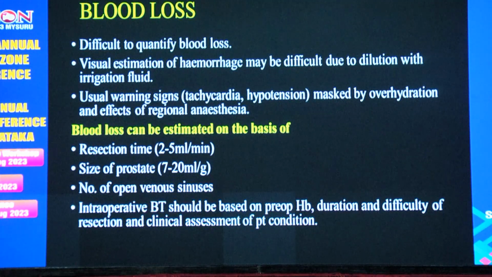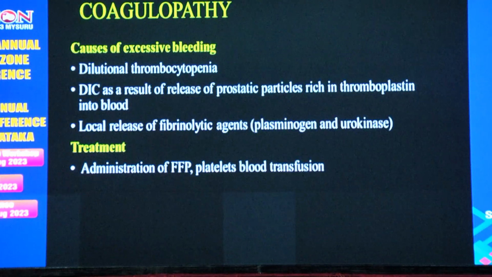Coming to other considerations like blood loss. In TUR surgery, it is difficult to quantify the blood loss because visual estimation of hemorrhage may be difficult due to dilution with the irrigation fluid. Usual warning signs like hypertension and tachycardia are masked by overhydration and the effects of regional anesthesia. So blood loss can be estimated on the basis of resection time, that is 2 to 5 ml per minute approximately, size of the prostate, that is 7 to 20 ml per gram, and number of open venous sinuses. Intraoperative blood transfusion should be based on the preoperative hemoglobin, duration and difficulty of the resection, and also clinical assessment of the patient's condition.